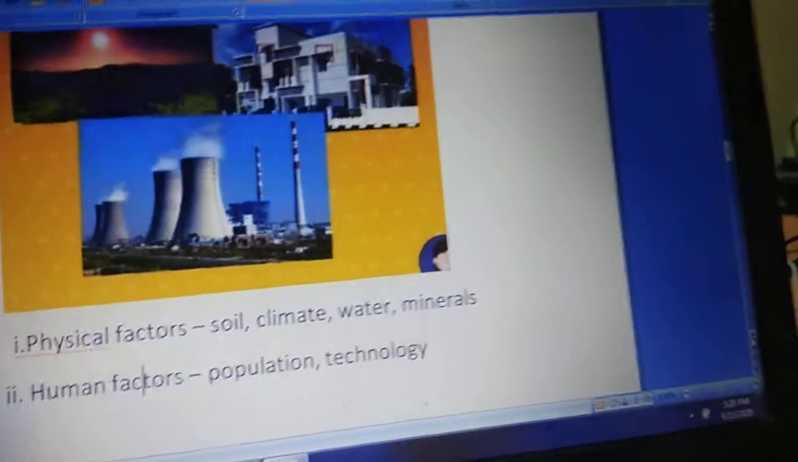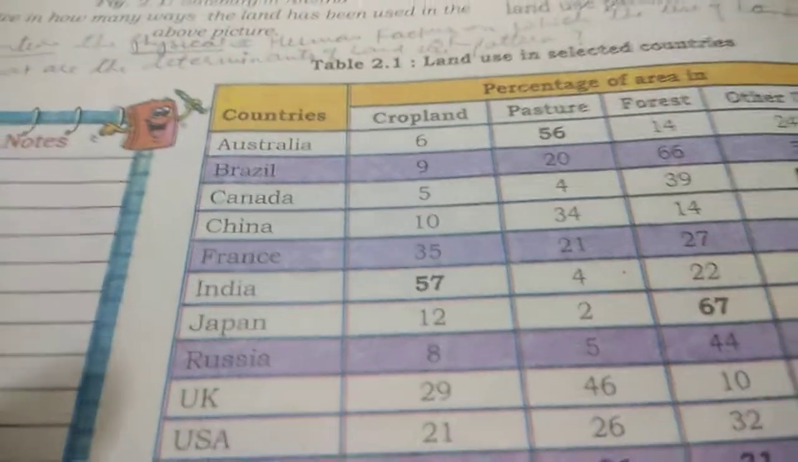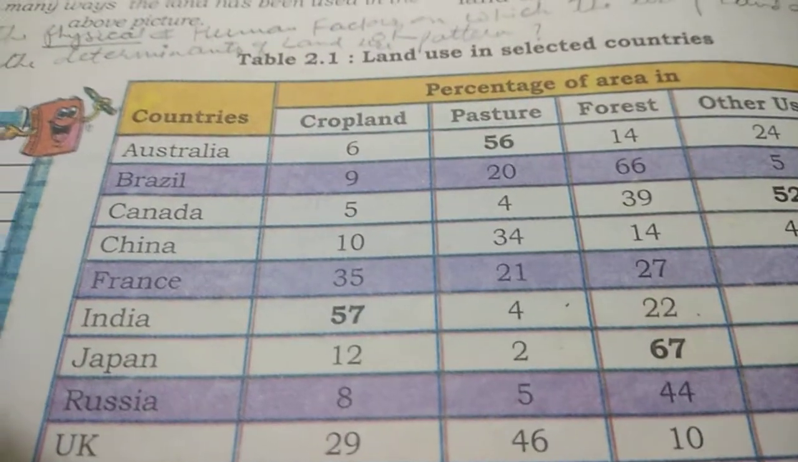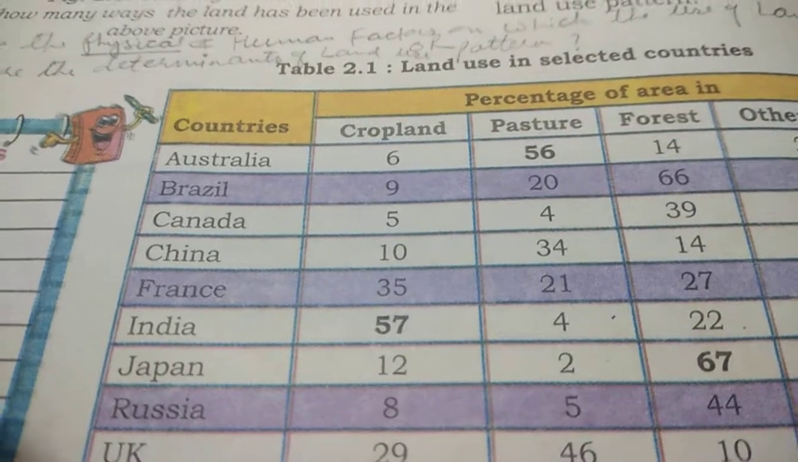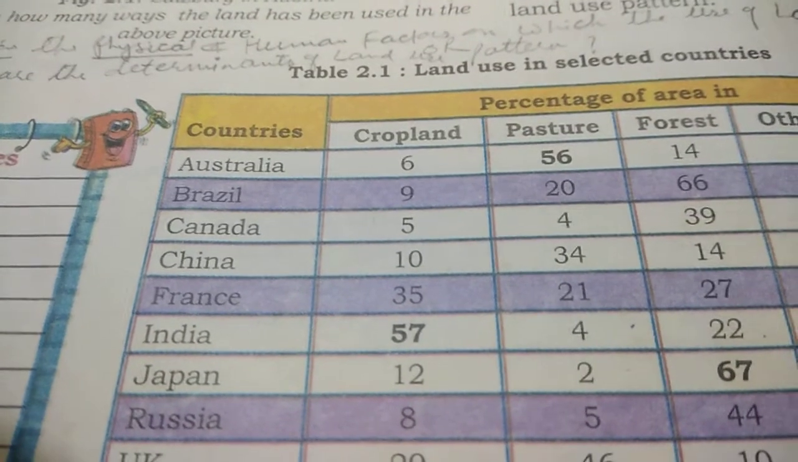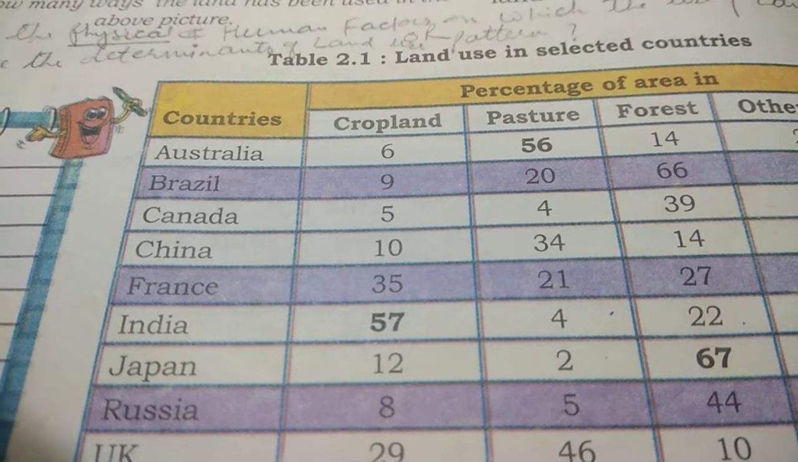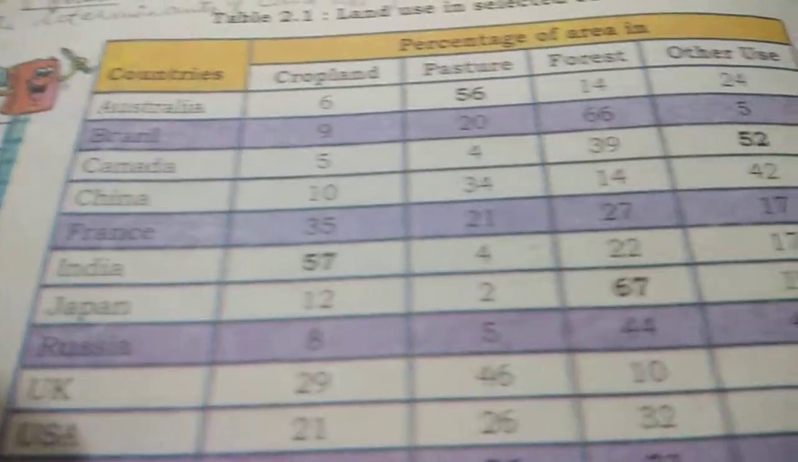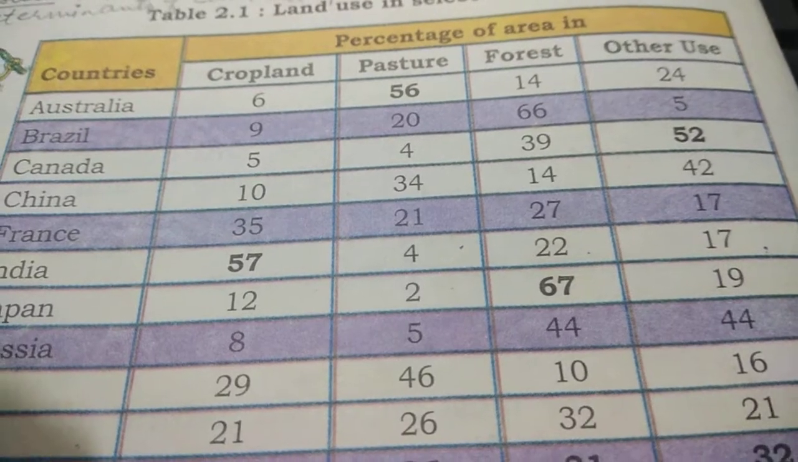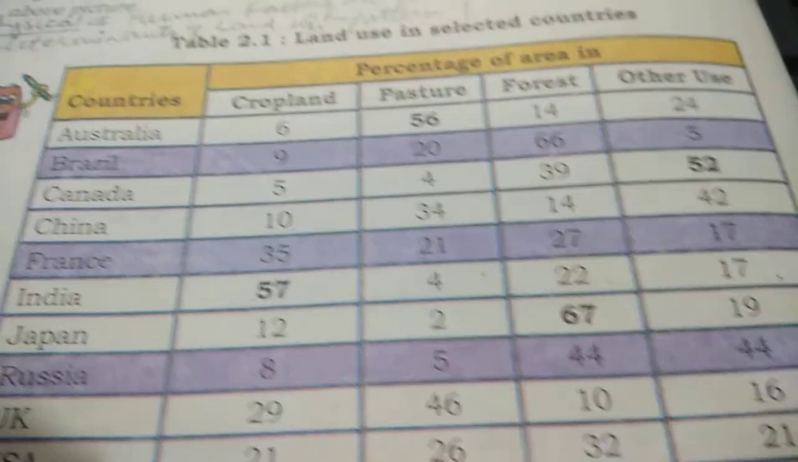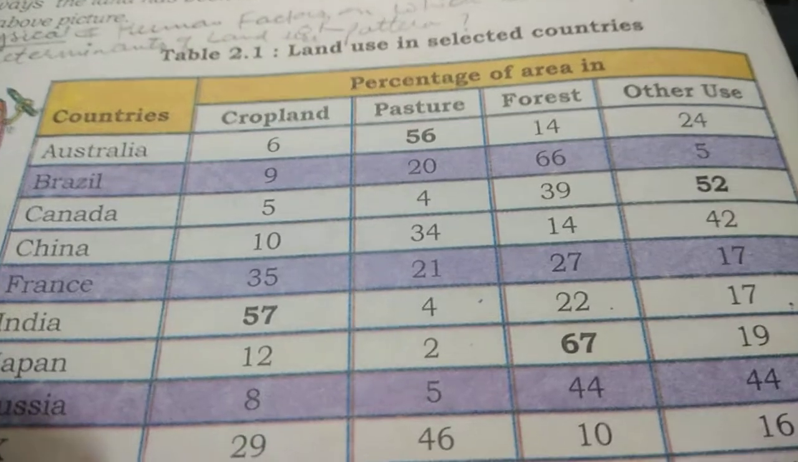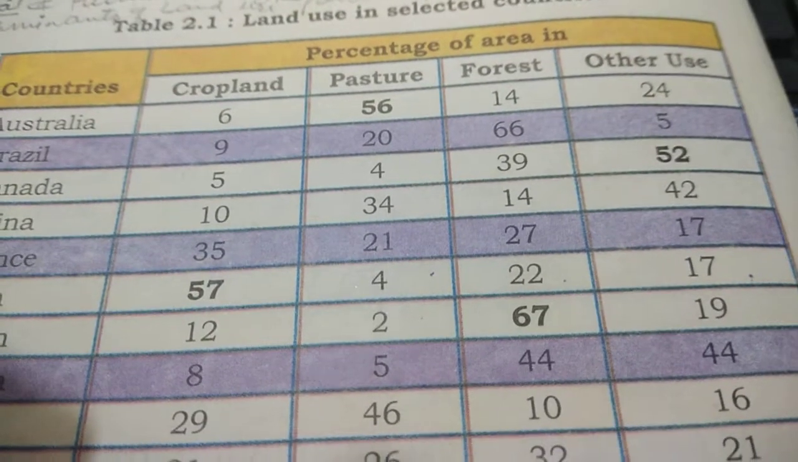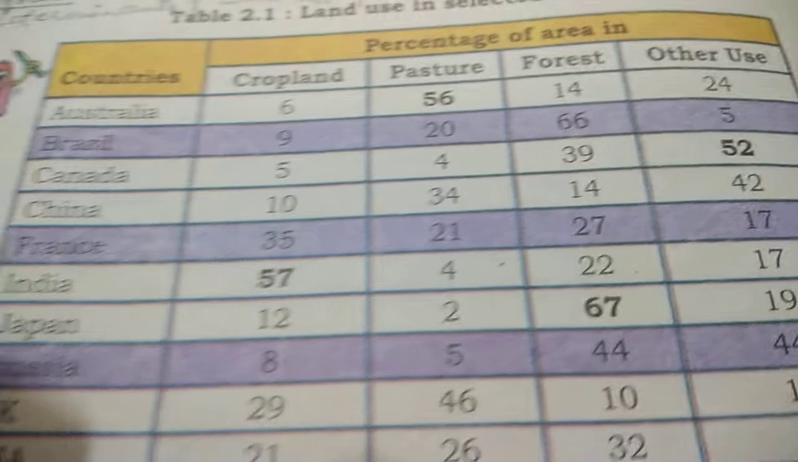Now let us look into your textbooks on page number 10, table 2.1. You can see how land is used in other countries. So if you see, India has the highest, 57% of its total land area, under cropland. That is why we are an agricultural country. And you can see Japan, highest 67% of land is under forest. Canada, if you see, highest is 52% of its total land under other uses.